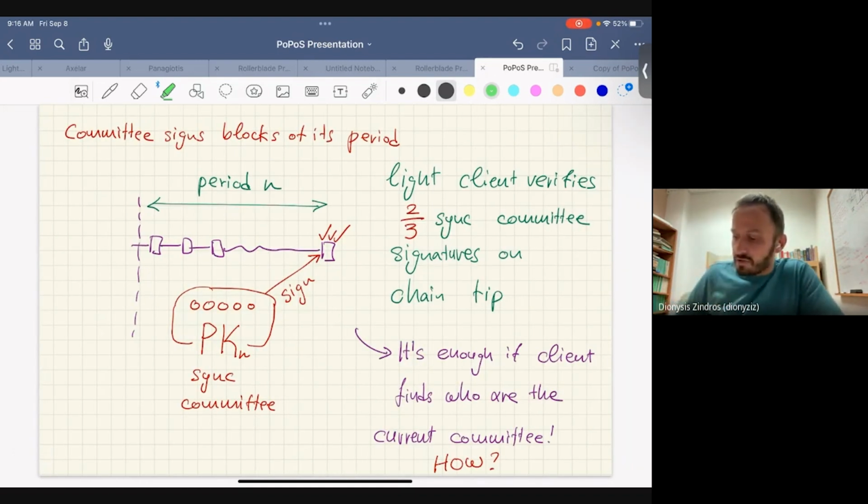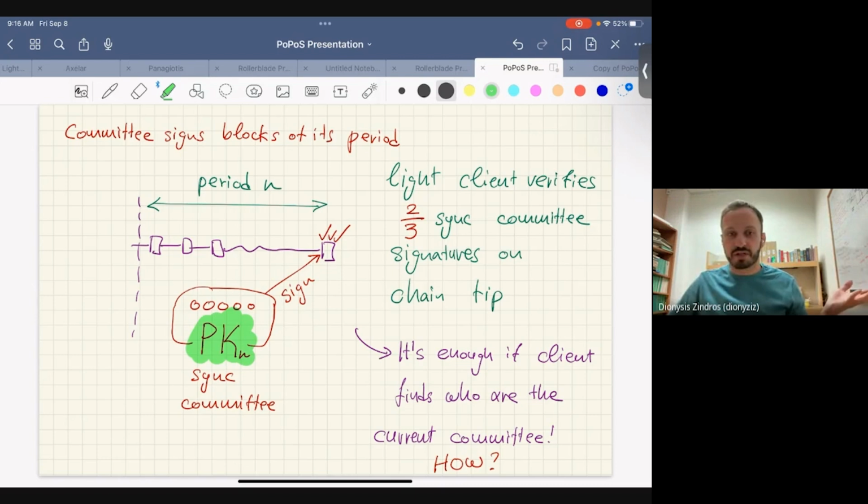Now the light client, all they need to do is check that the block they are being served has 2/3 of signatures by that current committee. And so the problem really reduces to, what is the latest committee? Can we find out this PK_N? And of course, we're kind of back to the previous problem that we had, which is, stake changes hands all the time. How can I find out that piece of information if I don't look at the whole chain?